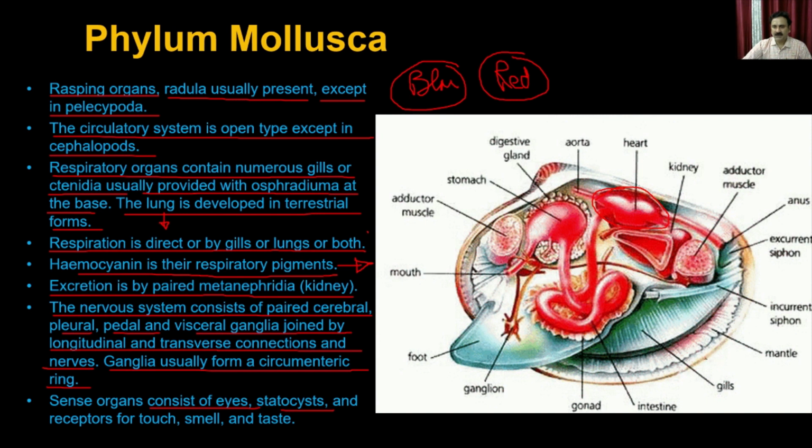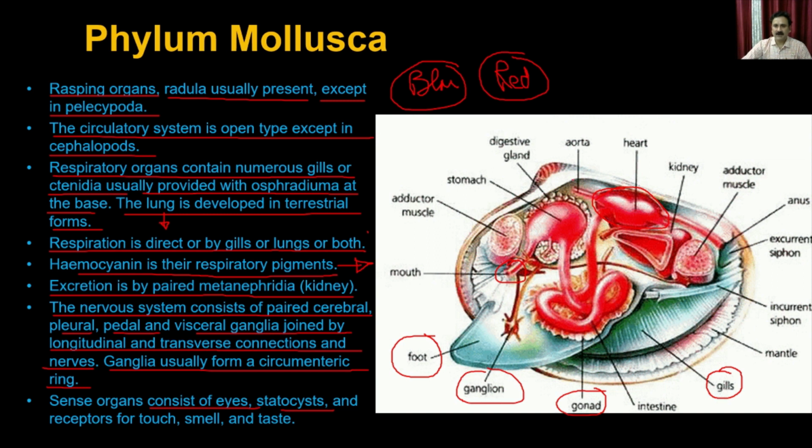And what you see here is it has the gills for respiration, then it has the mantle, then the male and female gonads, then the ganglia, and a foot which is used for locomotion. Then it has a mouth in the front, and the anus at the bottom.